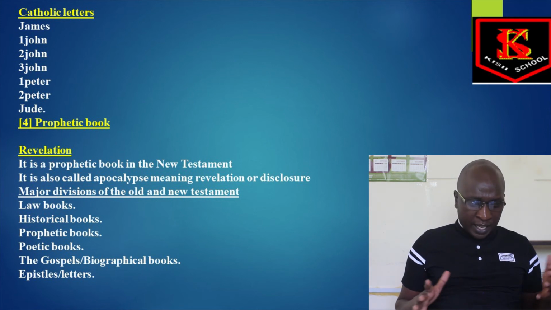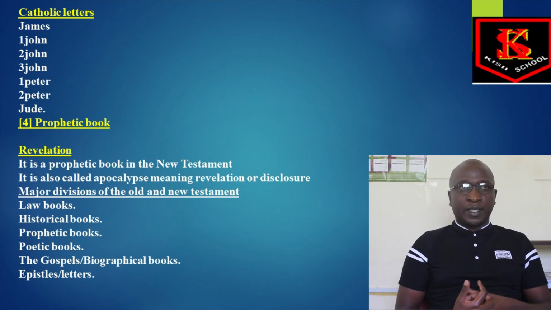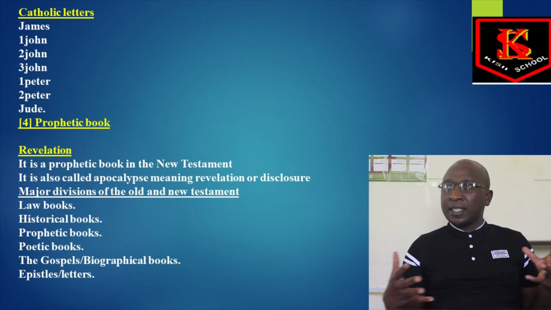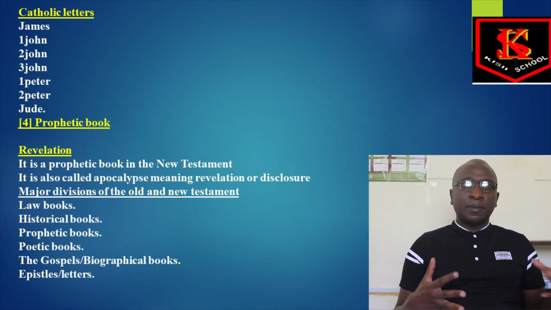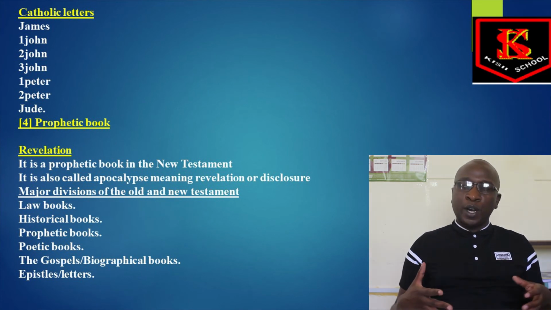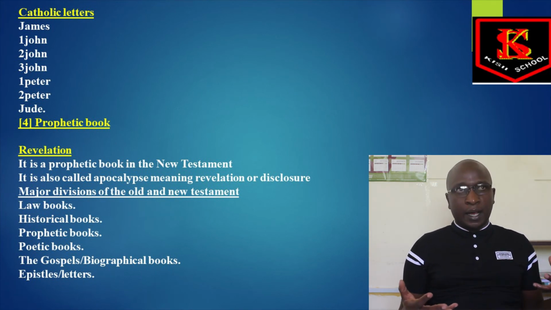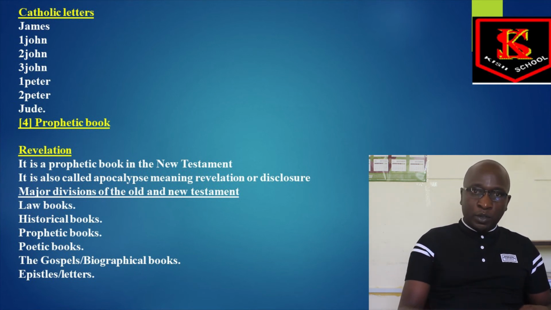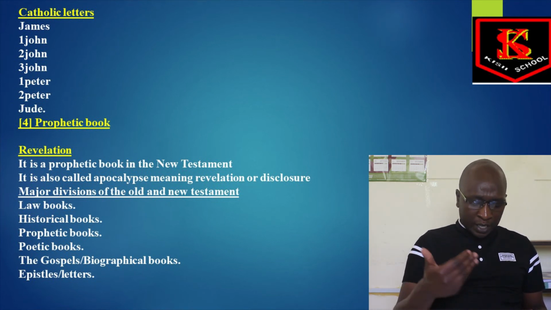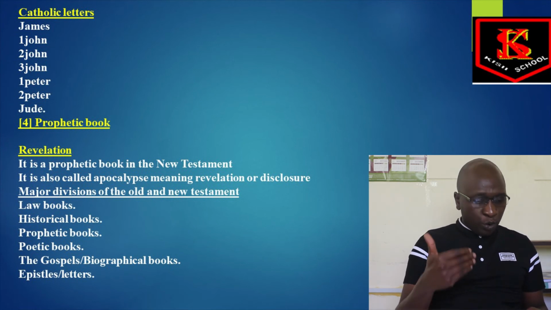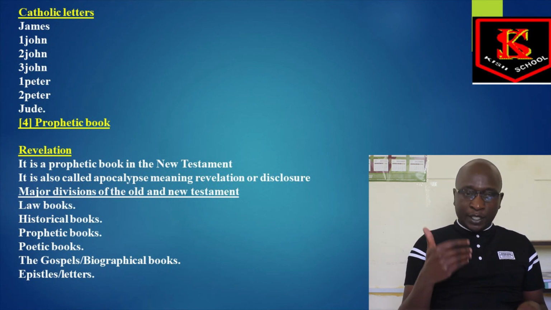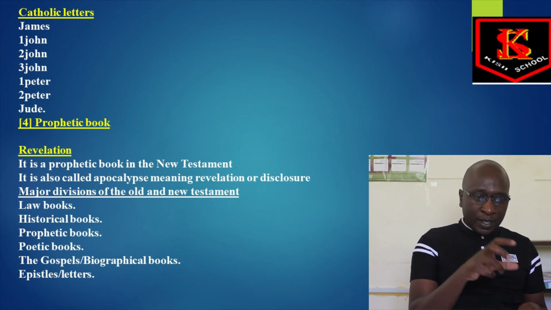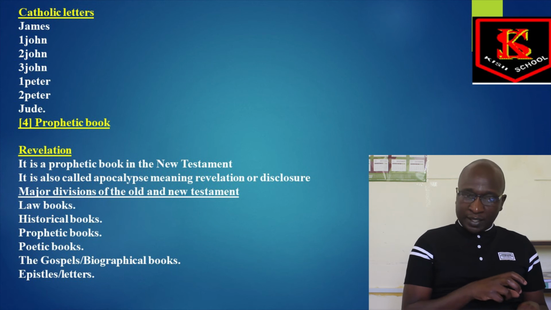If you are asked, for example, to give the major divisions in the Old Testament and the New Testament, that is mixed up. So you look at the common divisions among the New and the Old Testament. We have law books, which of course are found in the Old Testament. We have historical books, which are found in both the New Testament and the Old Testament. So that is one category.